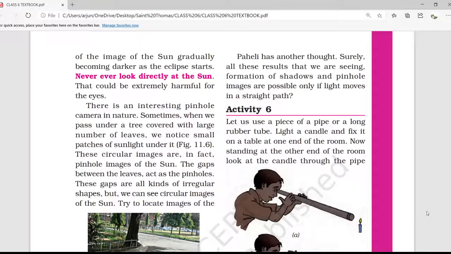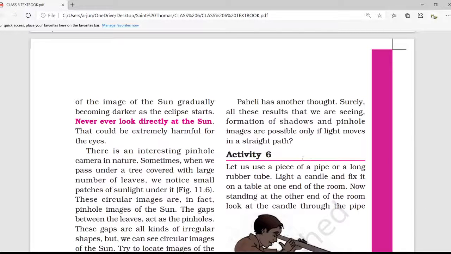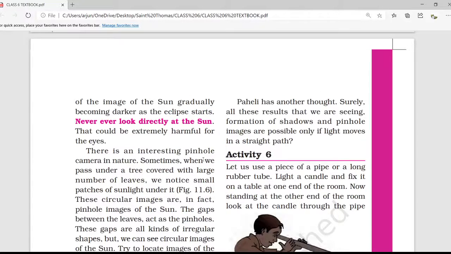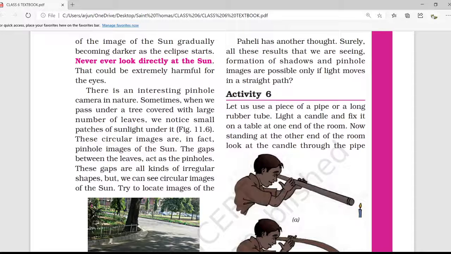In the last lecture, we completed up to this portion, right? So now we will move further in this chapter. Never ever look directly at the sun. What is the reason behind it? Why should we not look directly into the sun? So let's see. It could be extremely harmful for our eyes.